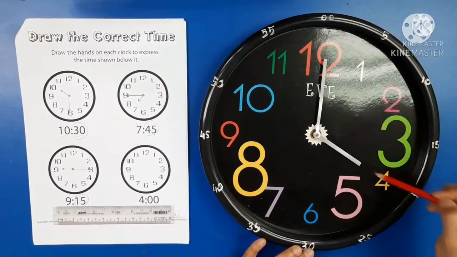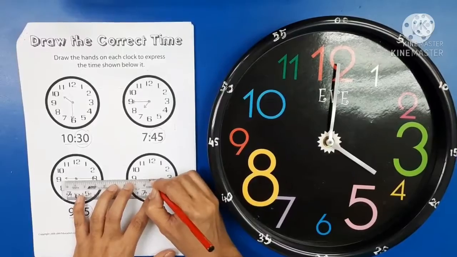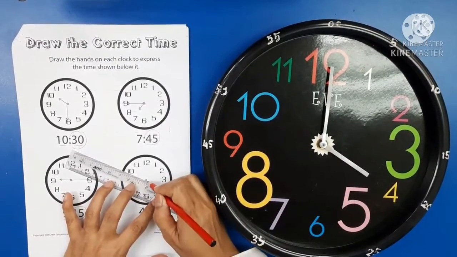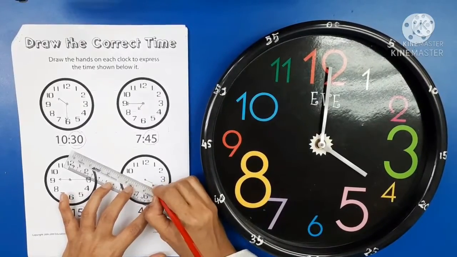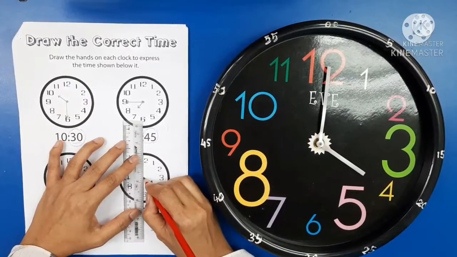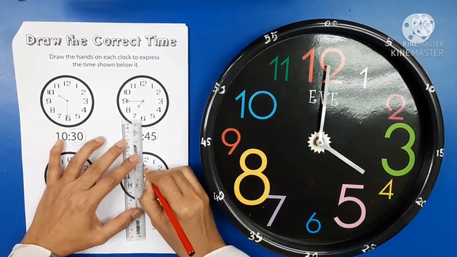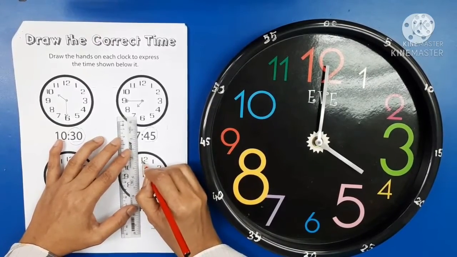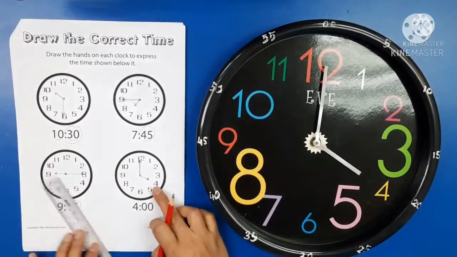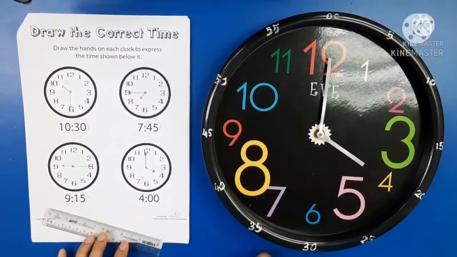4 o'clock sharp. Now let's transfer the information here on this clock. Shorthand showing the hour 4 and minute hand is pointing straight up to number 12. This is 4 o'clock sharp. Good job, children.